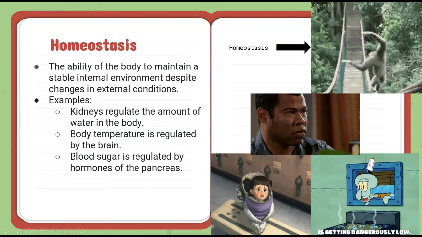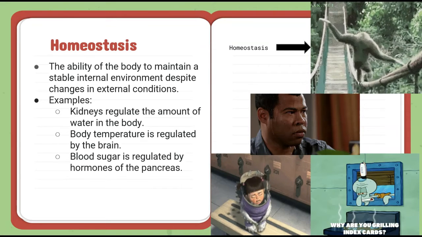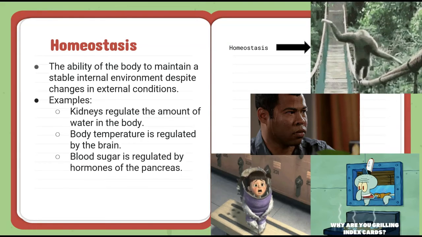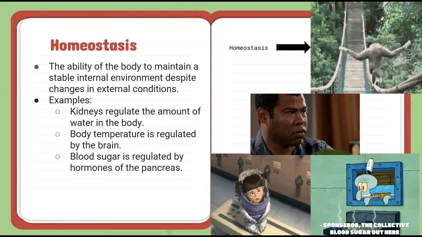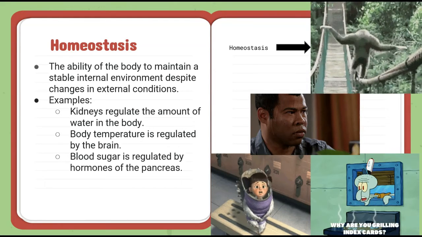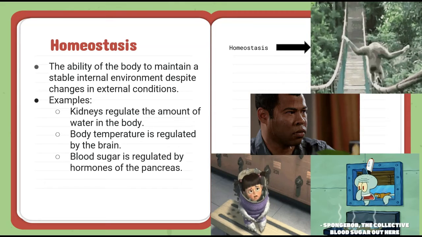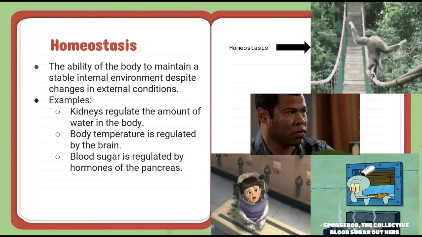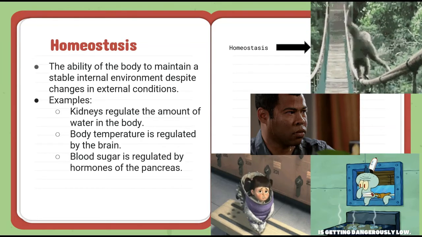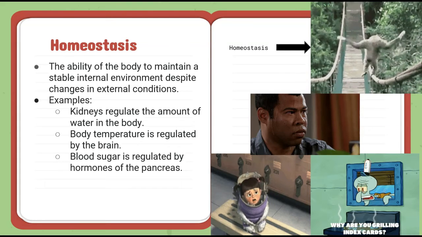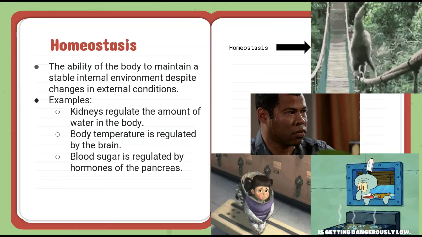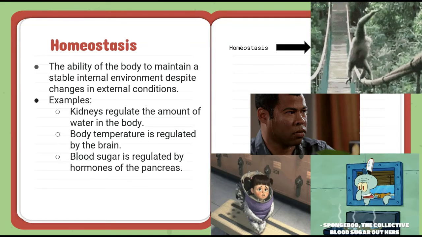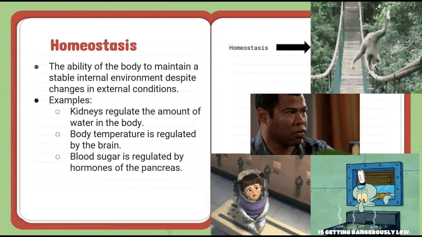Now, we did mention this a couple lessons back, the term homeostasis. Remember that homeostasis is the ability of the body to maintain a stable environment despite changes in our external conditions. So it doesn't matter our external conditions necessarily, our body will fight to maintain a stable internal environment for us to survive. Now, sometimes extreme external conditions can cause our body to still not be able to maintain homeostasis, but our body does a good job on the daily to regulate those internal conditions and keep us alive and functioning properly.